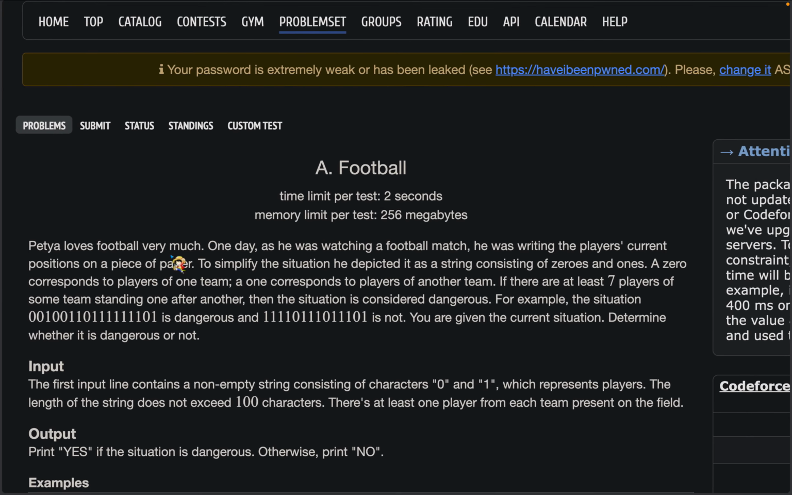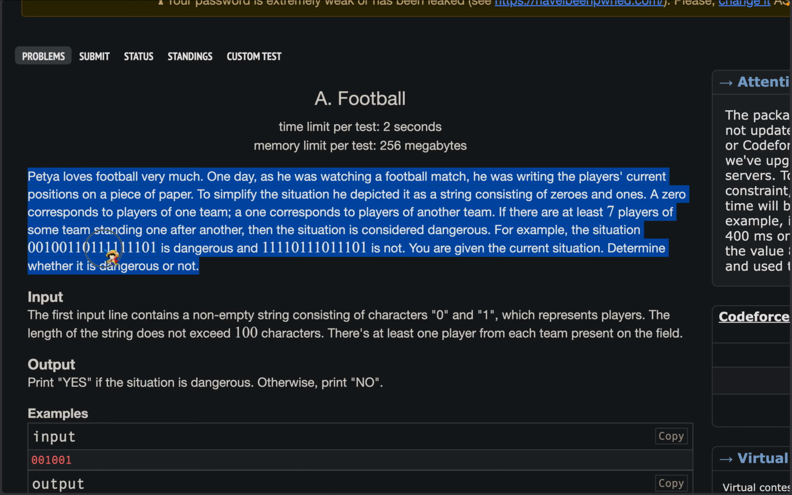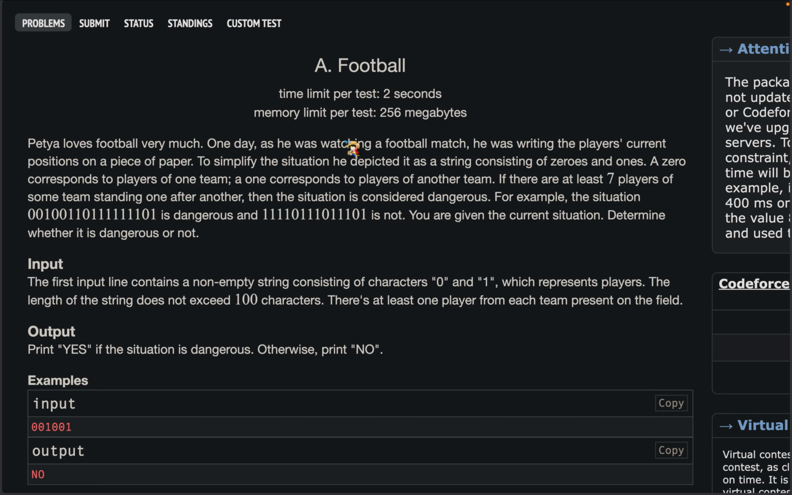The problem is simple. It says football. Petya loves football very much. One day, as he was watching a football match, he was writing the players' current positions on a piece of paper. To simplify the situation, he depicted it as a string consisting of zeros and ones. Zero is one team and ones are another team. A zero corresponds to a player of one team and one corresponds to a player of another team.